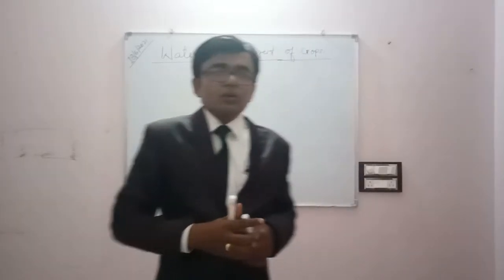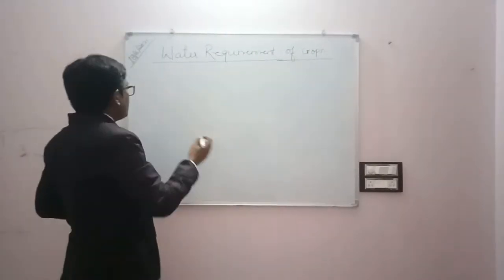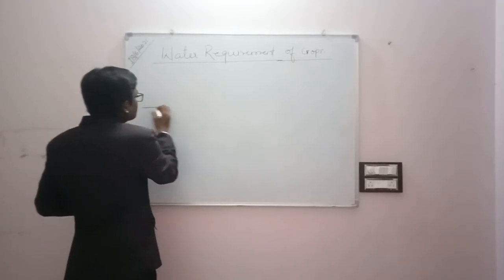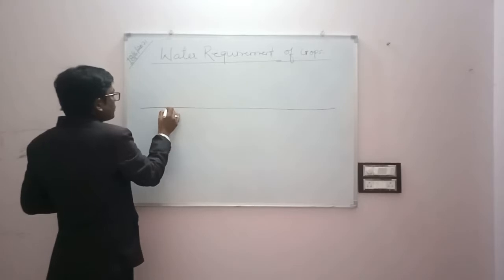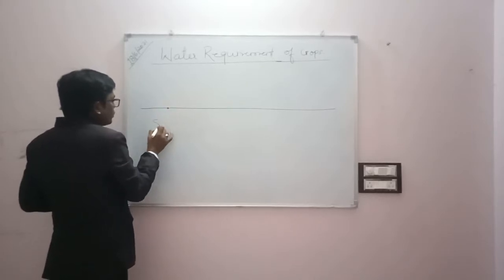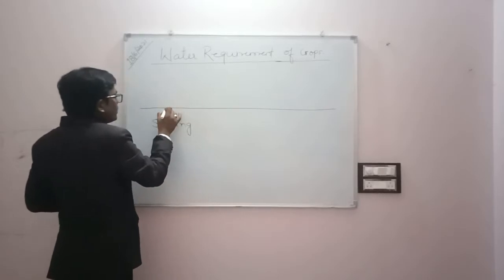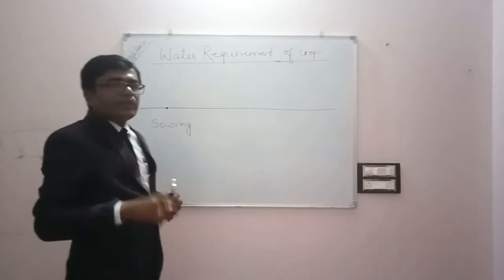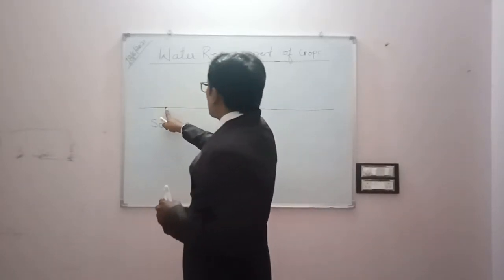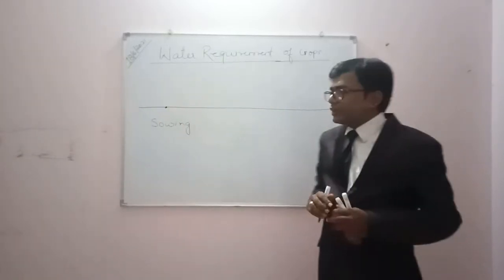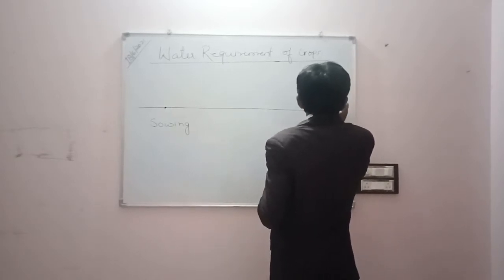So now we will be going through some basic terms. We will learn through the diagram. You can see in this figure, this is the sowing of the seed. When we plant the seed in the soil, that is the sowing of the seed. This is the point where we have sown the seed, and this is the point where we have harvested.